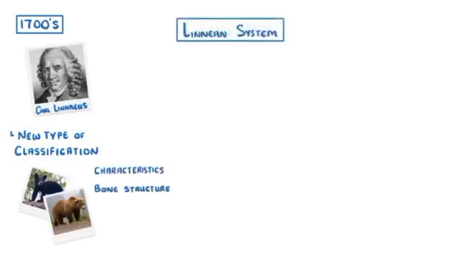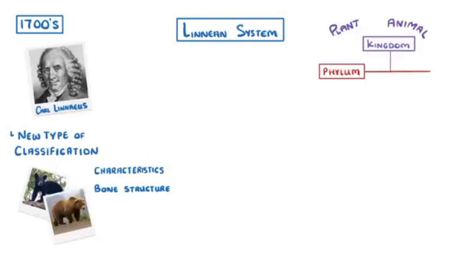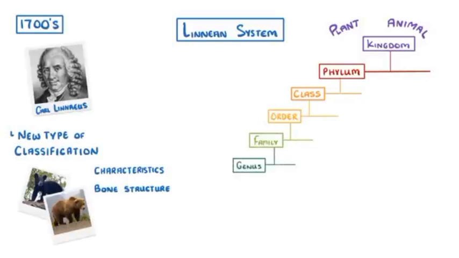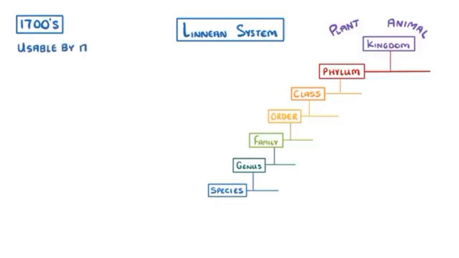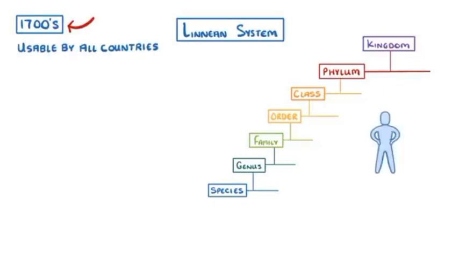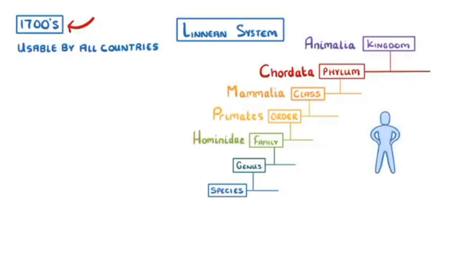We call this the Linnaean system, and it groups species into kingdoms, such as plant or animal, then phylum, class, order, family, genus, and finally species. To make the system usable by all different countries, and because it was designed hundreds of years ago, the names are mostly in Latin. For example, humans are Animalia, Chordata, Mammalia, primates, Hominidae, Homo, and sapiens.